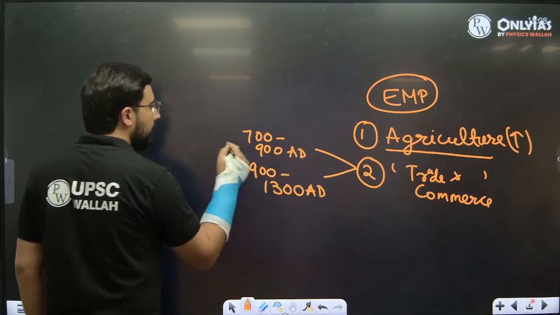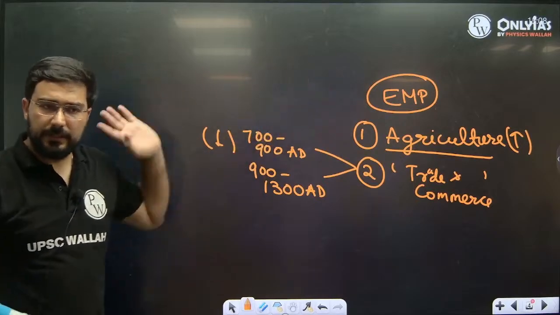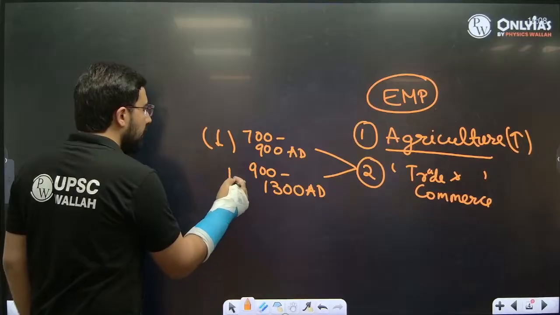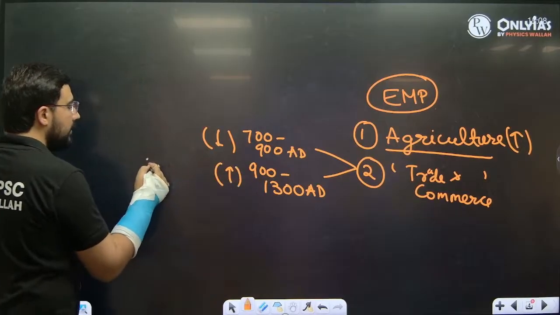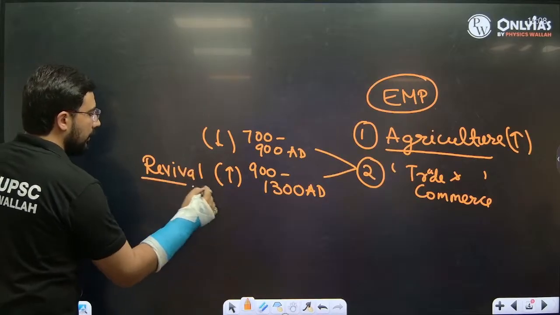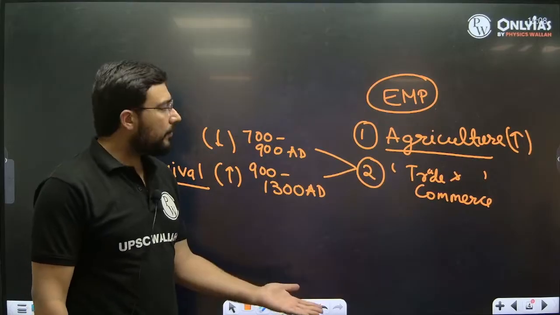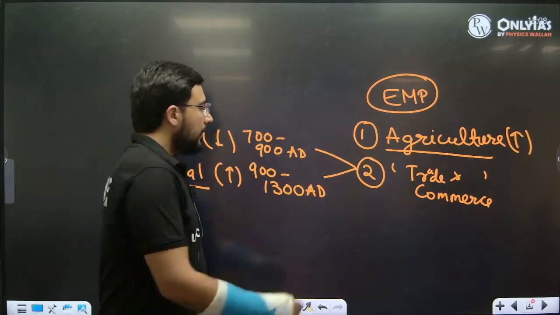This is the phase of decline of trade and commerce, both internal as well as external, and this is where we see the beginning of revival. I will not say it reached its peak, but it was the beginning of revival. ठीक है, ट्रेड वापस से स्टार्ट होती है. ठीक है.